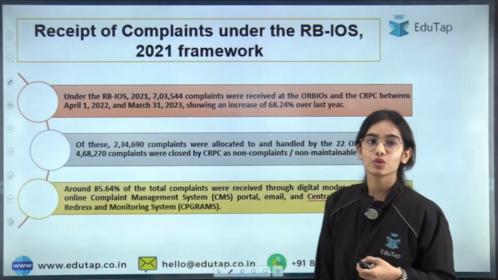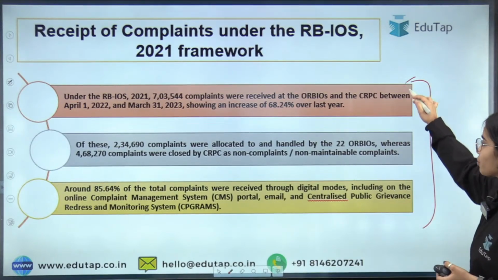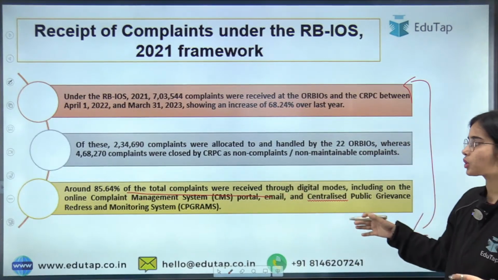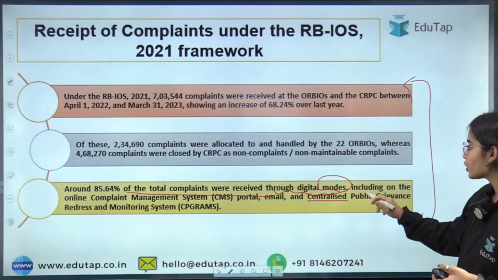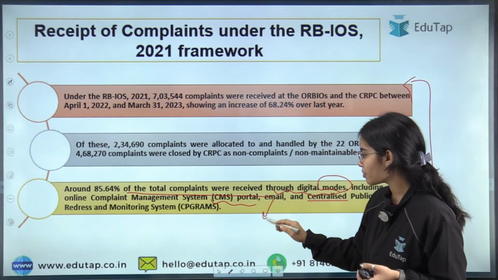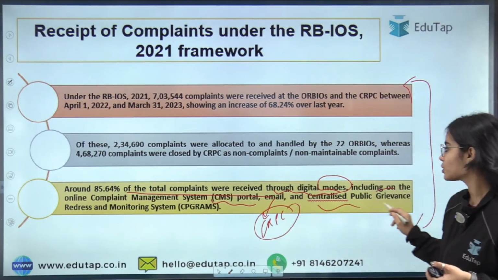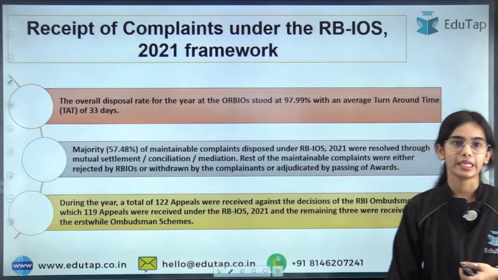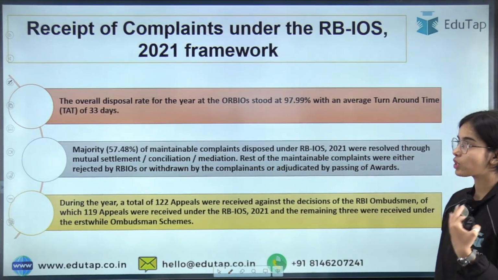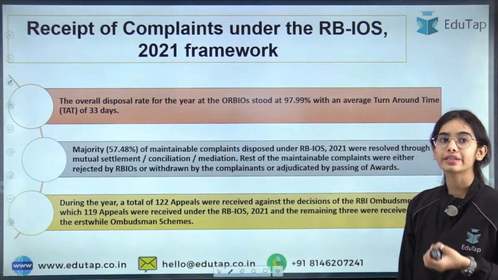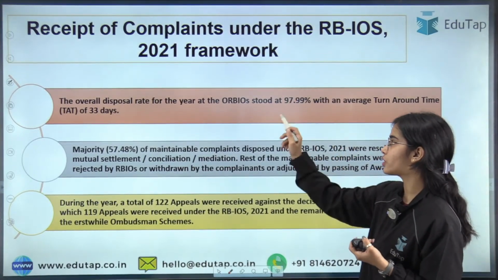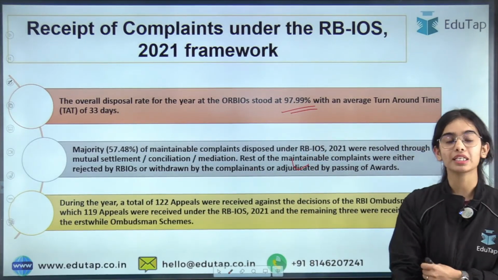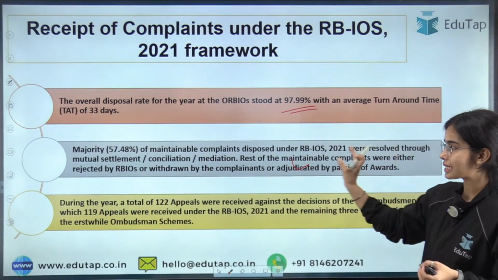As I've told you, these are the important highlights. First of all, around 86% of the total complaints were received through digital modes, through the CMS portal, email, that is through the CRPC, and through CPGRAMS, the portal of the Government of India. Next, the overall turnaround time was 33 days and the overall disposal rate for the year at the offices of the Reserve Bank of India Ombudsman was 97.99%. Majority of the complaints were resolved through conciliation and mediation.